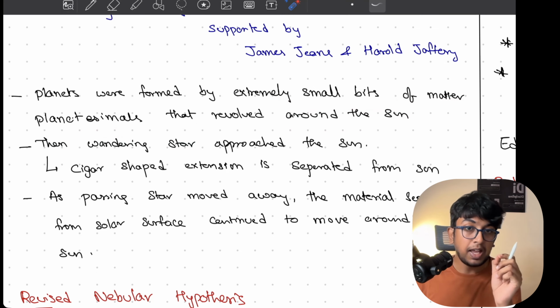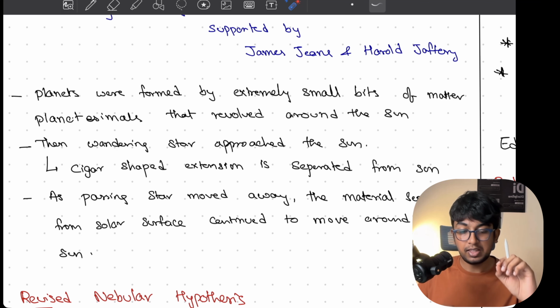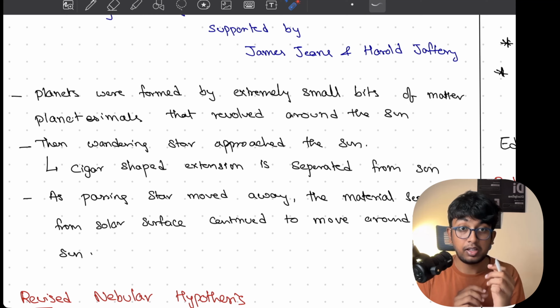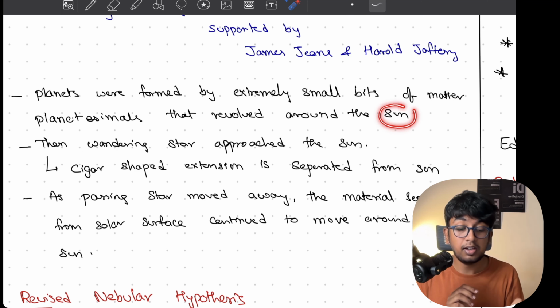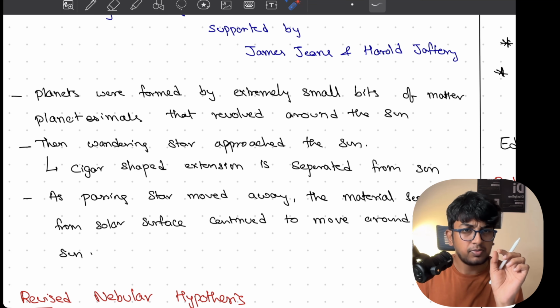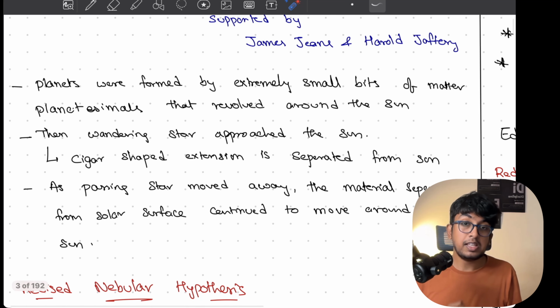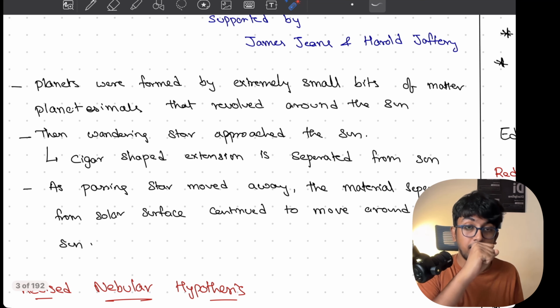So basically, planetesimals are very small particles that revolve around the sun. Here they are giving the sun directly. They are not talking about the sun; they are talking about the planetesimals, or small particles, revolving around the sun. Then there is another sun. For example, this is one sun.